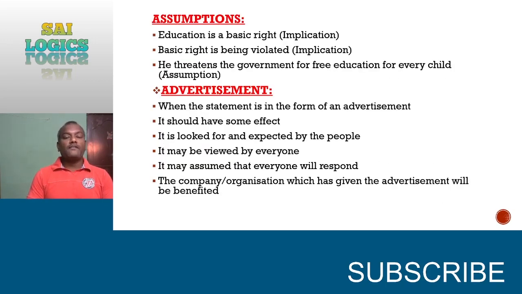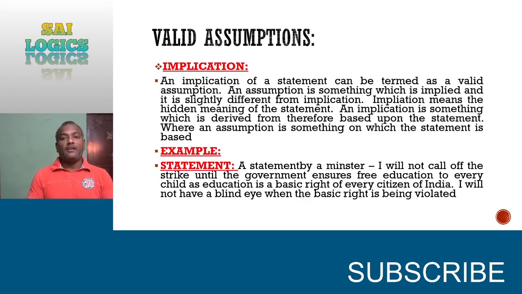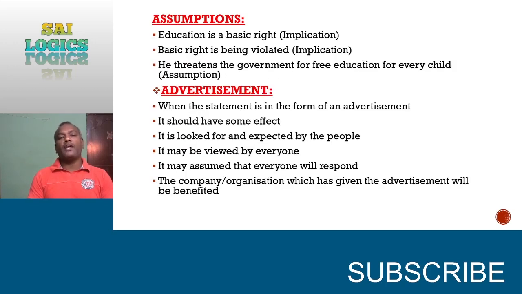So now let us see the assumptions. Number one, education is a basic right. That is the implication, because if you can see the last sentence, "I will not have a blind eye when the basic right is being violated." So he tried to tell that basic right means education, because he is fighting for free education. So he meant to say education is a basic right. That is the hidden meaning of the statement, and that is to be called an implication. Since the basic right is violated, he is doing a strike. Otherwise, he would not have. So that is the reason why implication has an important role in the assumptions.